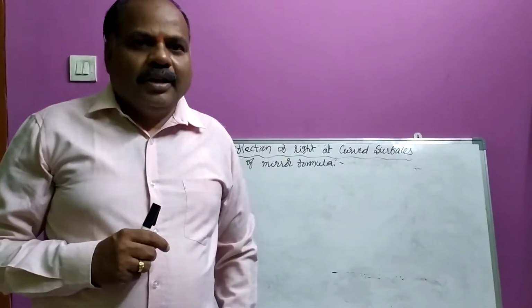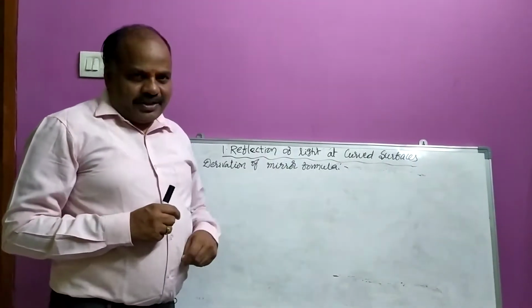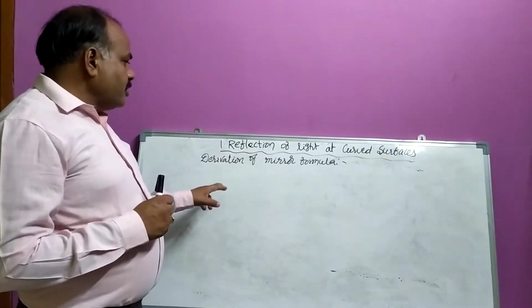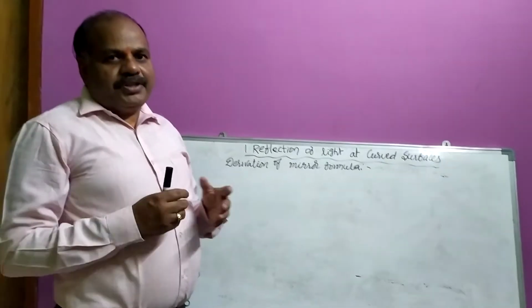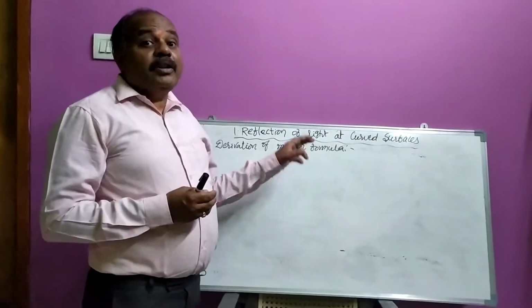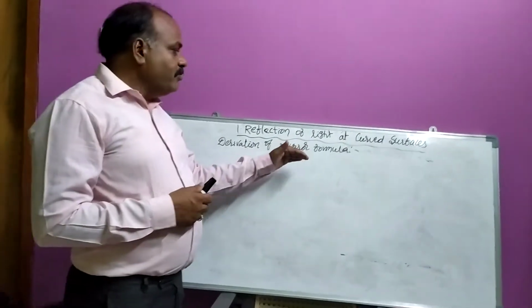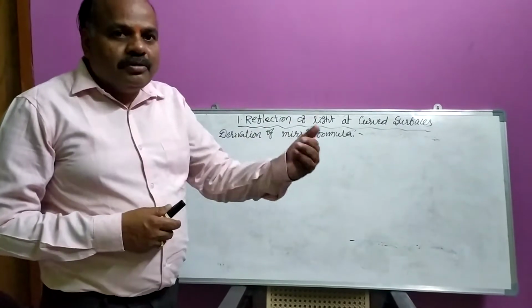In our first lesson, reflection of light at curved surfaces. Now we are going to discuss the derivation of the mirror formula. Students, now we are going to derive the formula for mirrors. Simply, it is known as the mirror formula. How are we going to derive this?